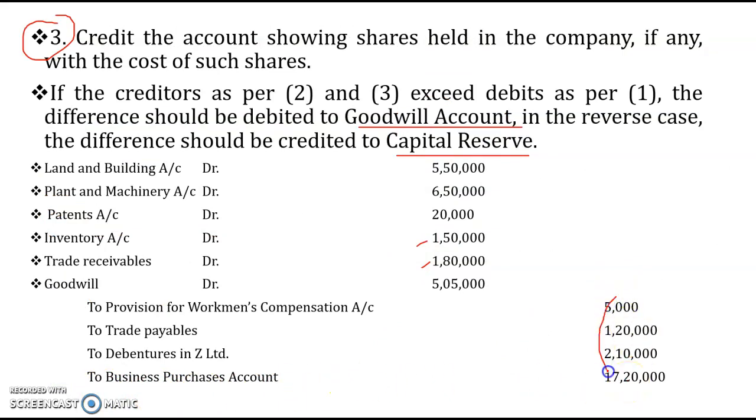Obviously this side is higher than all these amounts. Since the difference is higher in the liabilities, we put goodwill as 5 lakh 5,000. The total of this part is 20 lakh 55,000, and we deduct the sum of this from 20 lakh 55,000, and we get 5 lakh 5,000.